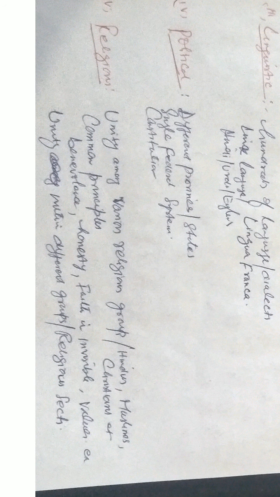So when we speak about political unity, we mean that we have a common political structure, we have a common political system, we have a common constitution through which the Indian nation, the Indian society is governed. So the political factor is important in bringing the different regions, the different provinces, the different states together as a single unit.